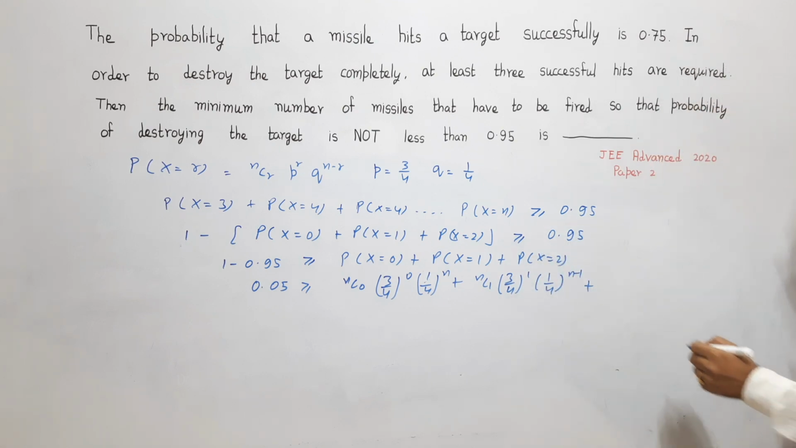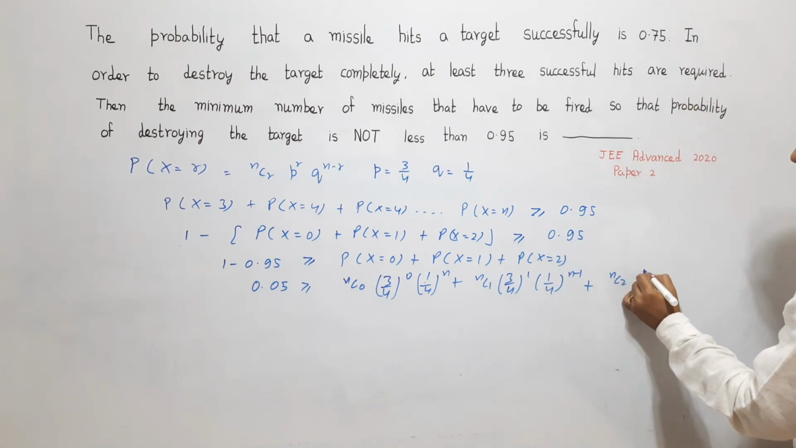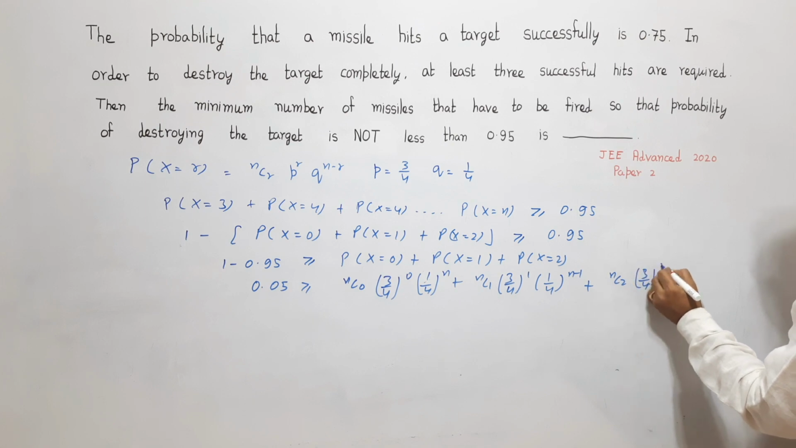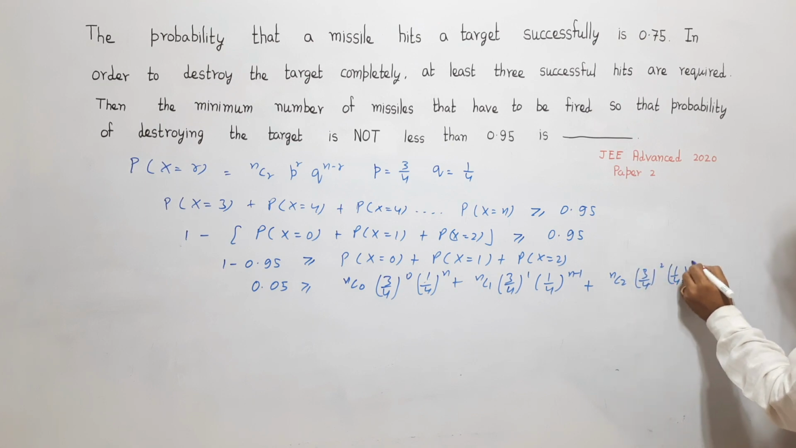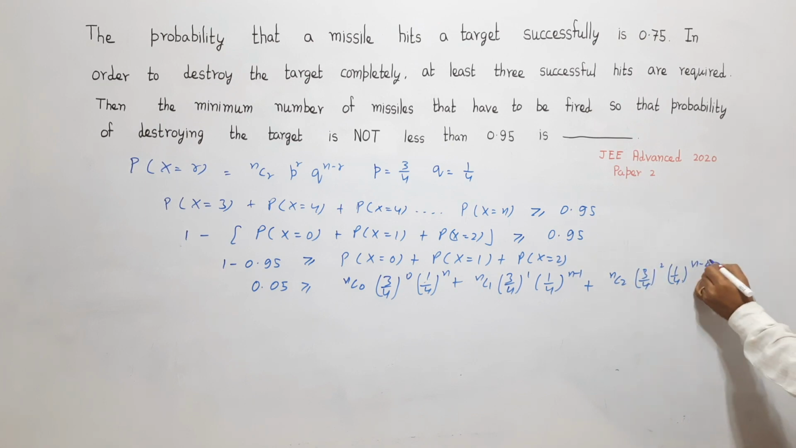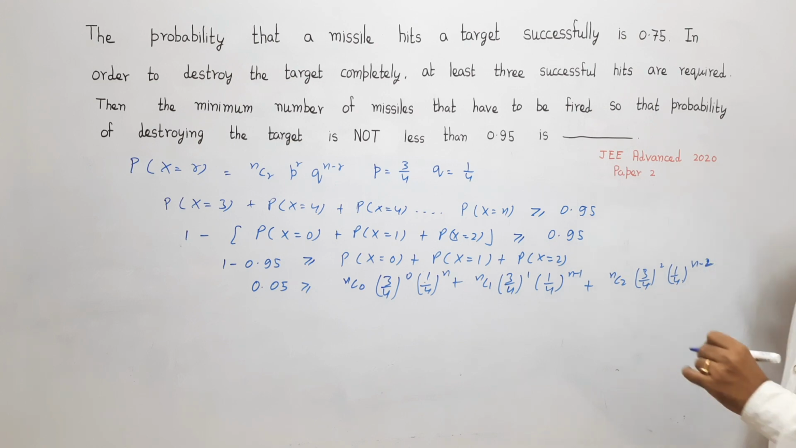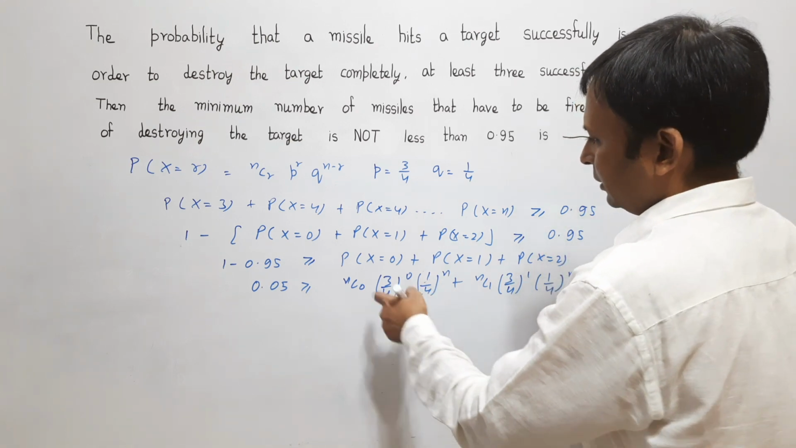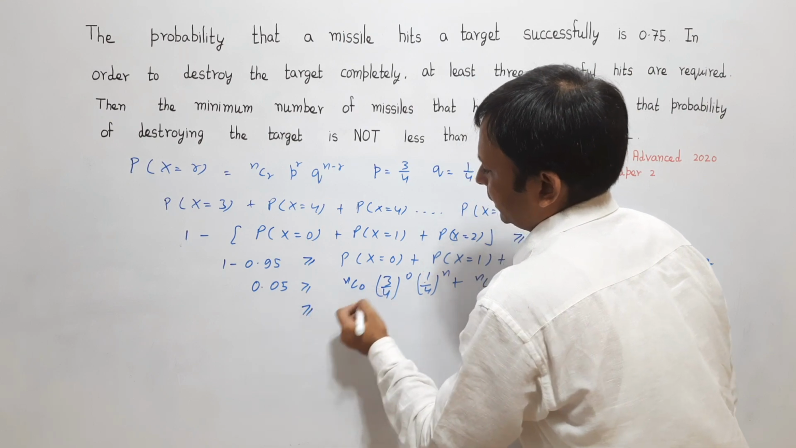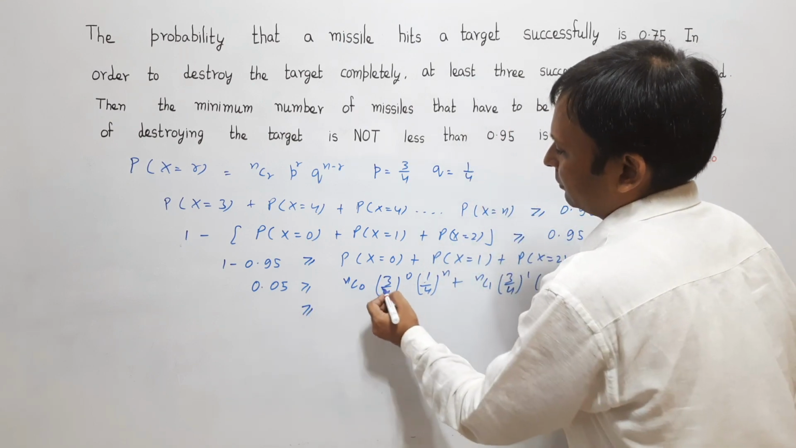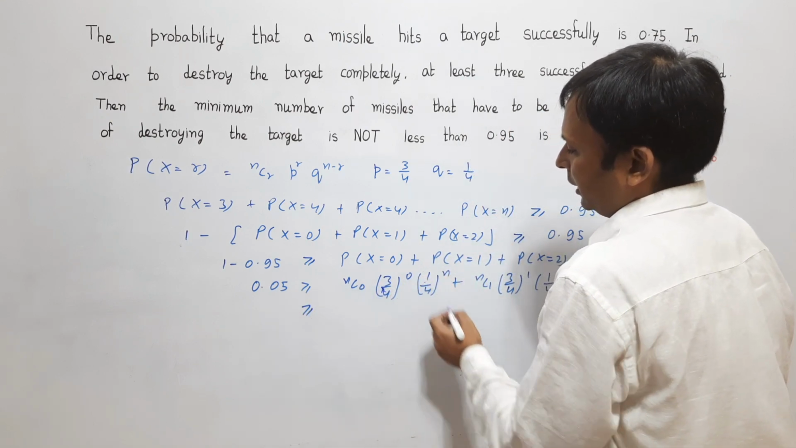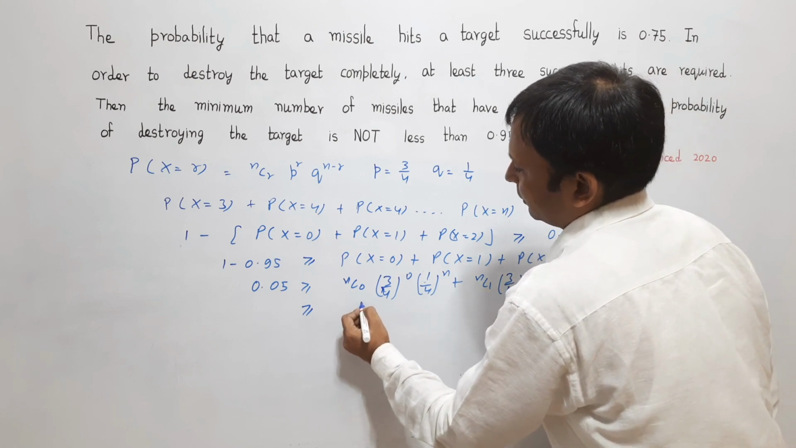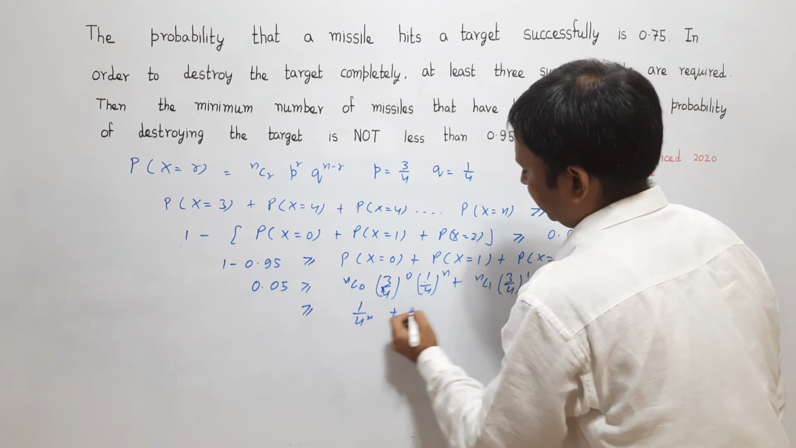When x is equal to 2, I will write nC2 into (3/4) raised to the power 2 into (1/4) raised to the power n minus 2. Correct? Now, if I simplify this bracket, nC0 is 1, (3/4) to the power 0 is also equal to 1, and this is (1/4) raised to the power n. This is (1/4) to the power n.